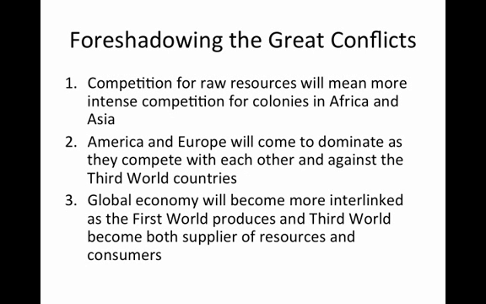Foreshadowing the great conflicts. Number 1. The competition for raw resources in order to power industrialization will mean more intense competition for colonies in Africa and Asia. Number 2. America and Europe will come to dominate as they compete with each other and against the third world countries. Number 3. The global economy will become more interlinked as the first world produces and the third world becomes both the supplier of resources and consumers. This, of course, leads up to the big wars, especially World War I.